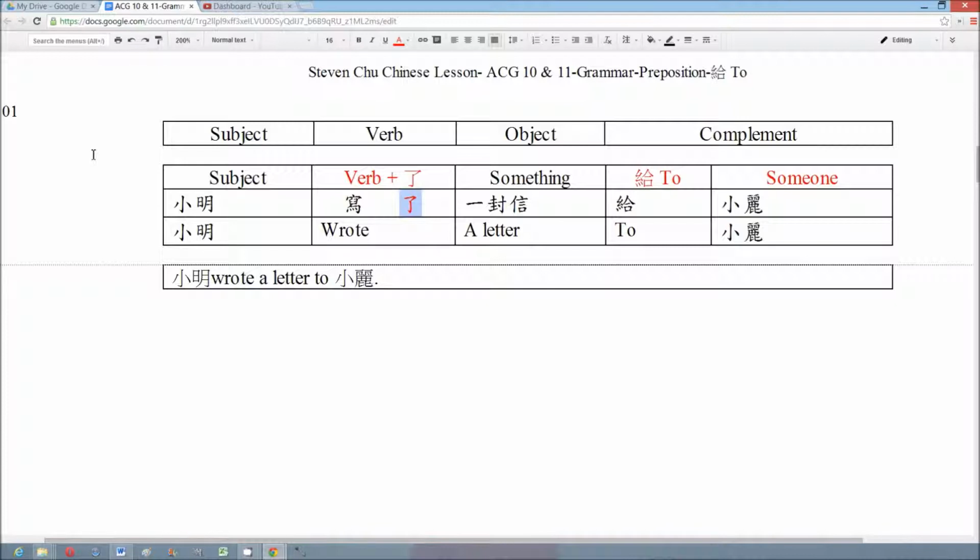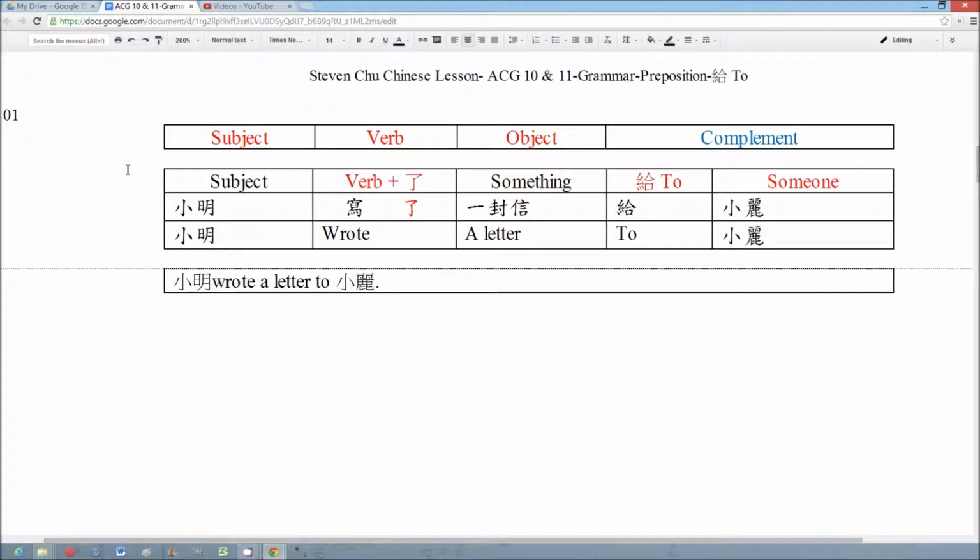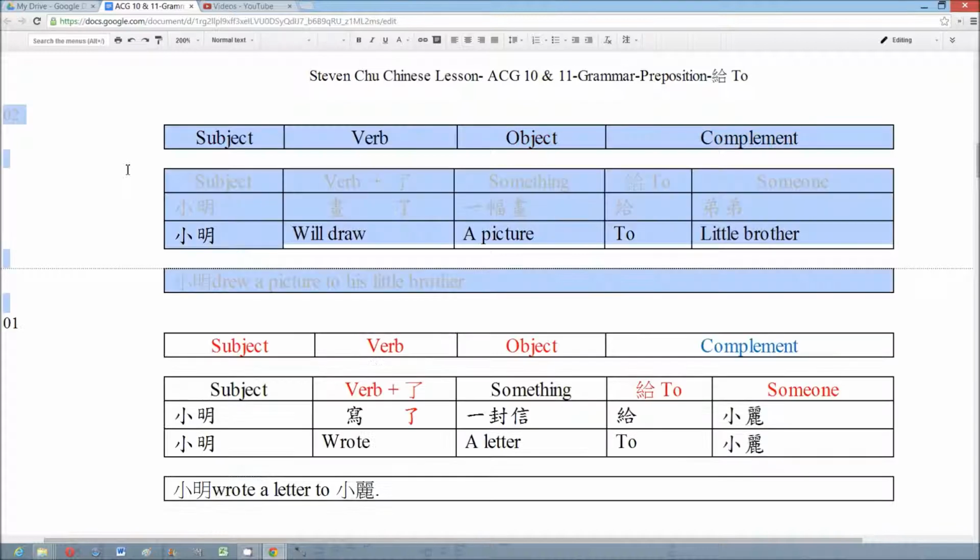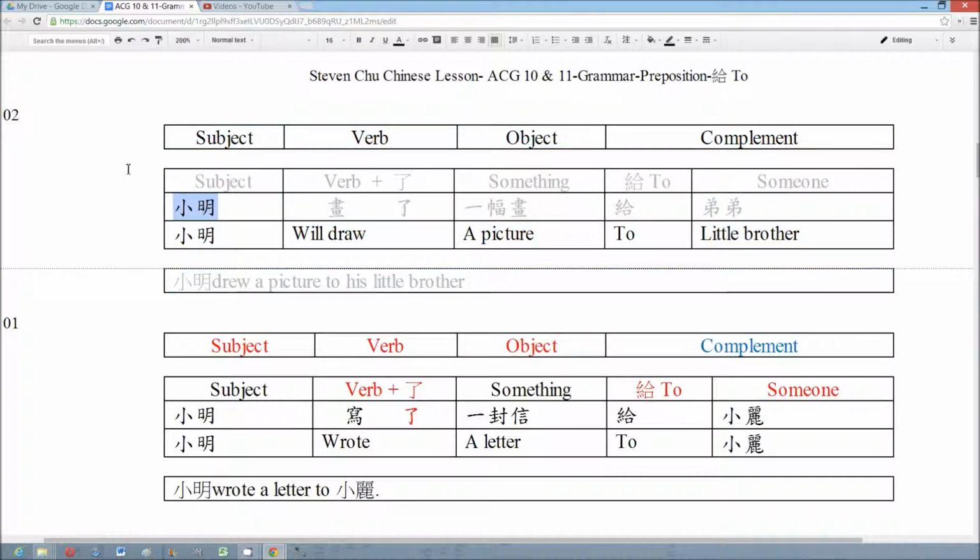The reason we use the preposition 给 is that the major part of the sentence cannot show the complete meaning, so we use the complements to give more information, and the preposition 给 is an element of it. Now we go to another example. Number 2. 小明画了一幅画给弟弟. 小明 drew a picture to his little brother, and the format is subject, verb, object,